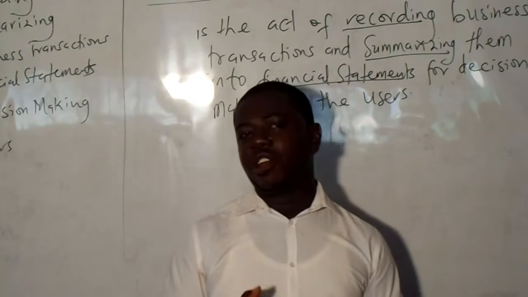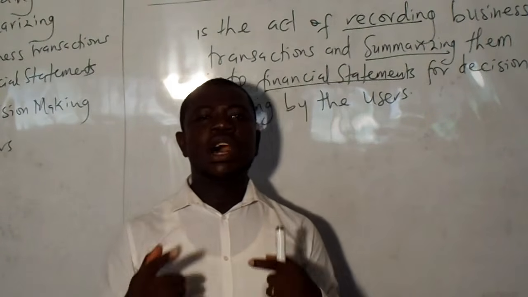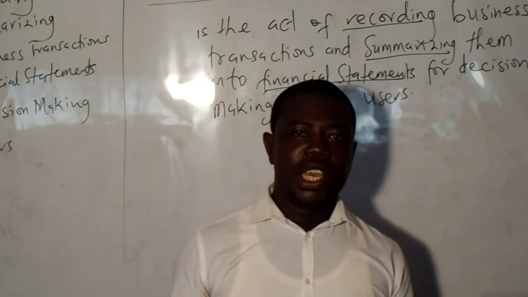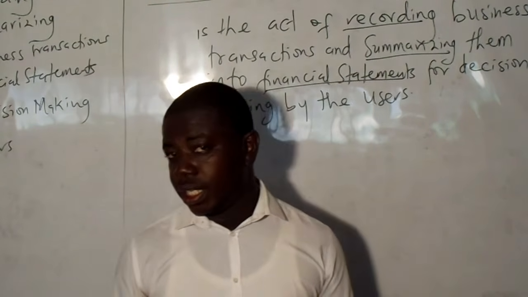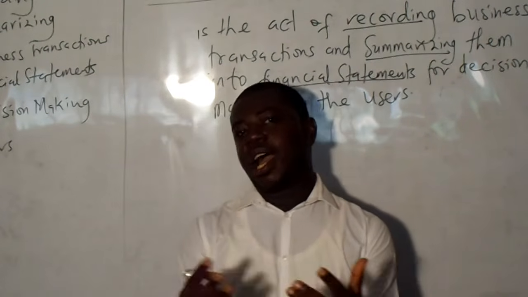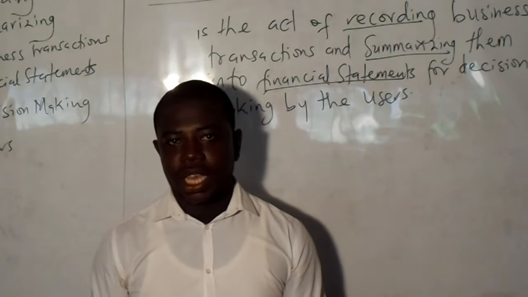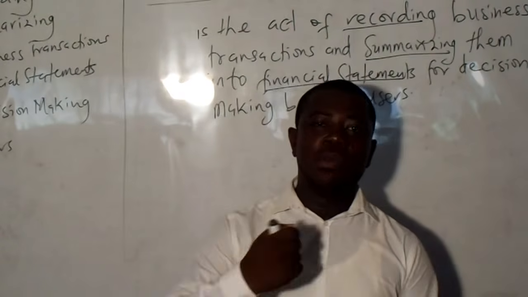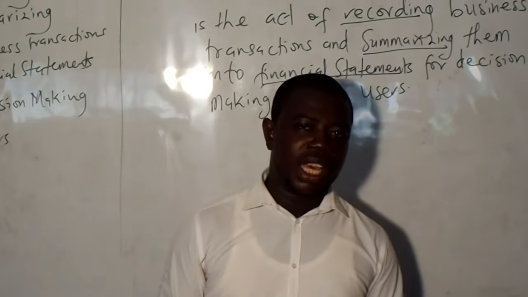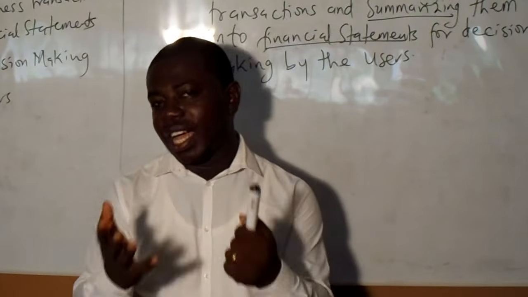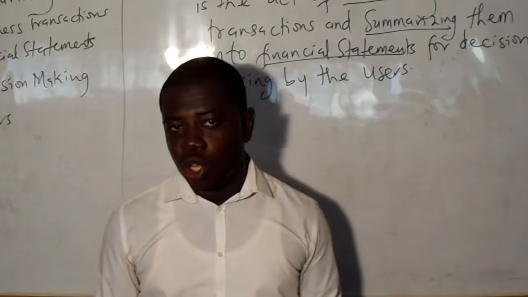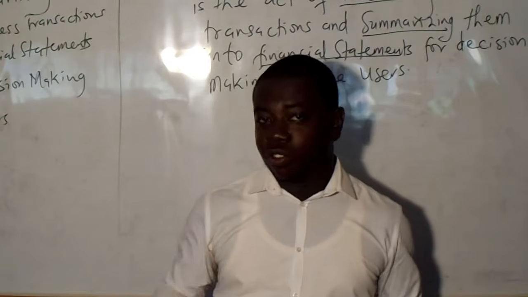Now, let me give you a very practical example. A transaction is any activity of a business which can be measured in terms of money or can be quantified in monetary terms. So any event that happens in the organization or the business which can be measured or which is monetary is a transaction. So let me give an example: if you are an accountant in a business, what you record are transactions and transactions alone. You cannot record things that are not transactions.